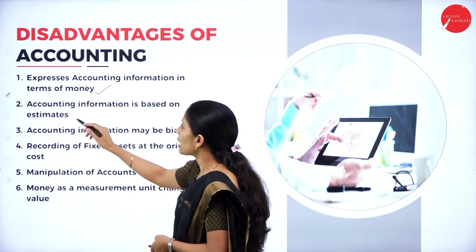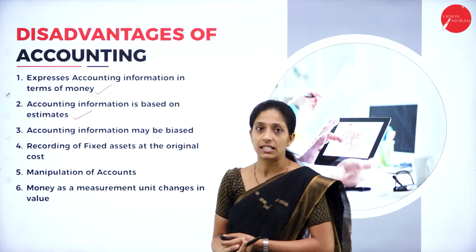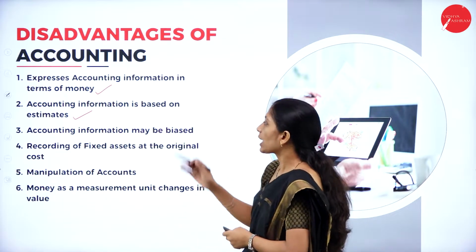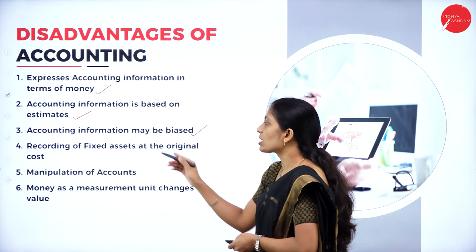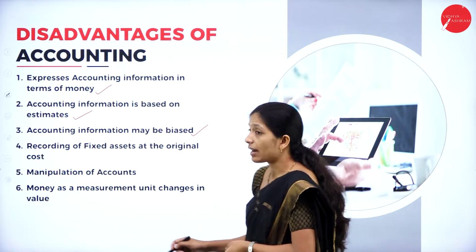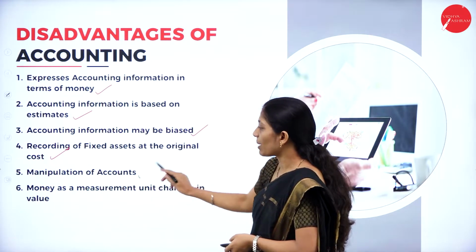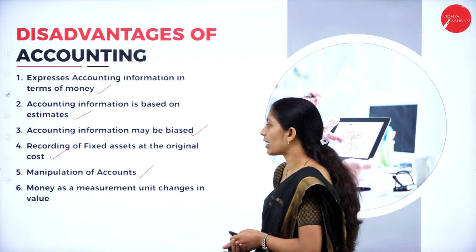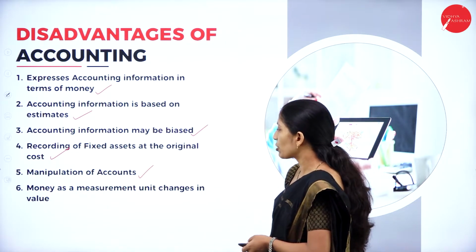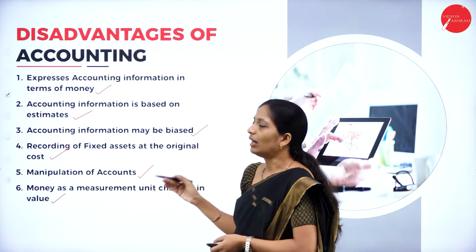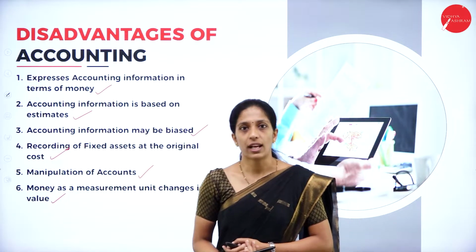Next one is that accounting information is based on estimates. Let us see later why it is a disadvantage. Accounting information may be biased, such as the recording of fixed assets at original cost. Next, manipulation of accounts. There may be chances of manipulation of accounts also. Money as a measurement unit changes its value. These are a few disadvantages of accounting.